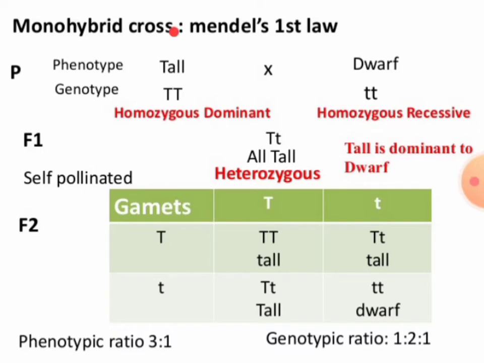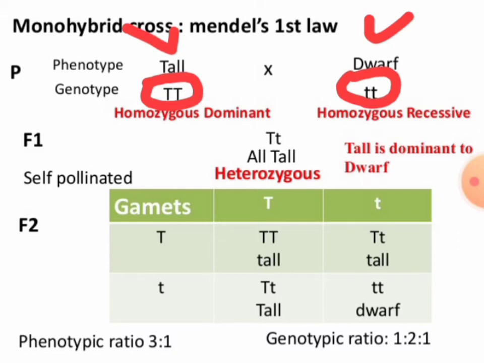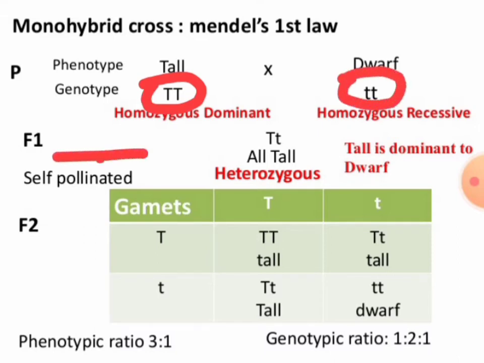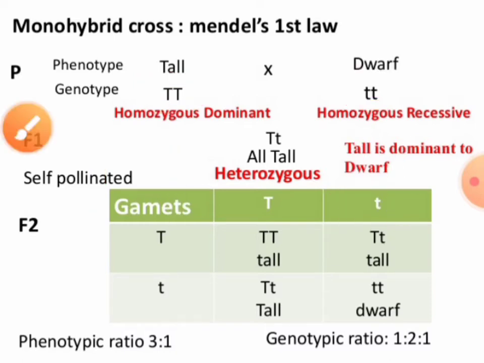So it's a cross between tall pea plant and dwarf pea plant. The genotype of tall is capital T, and dwarf is small t. So tall pea plant shows homozygous dominant and dwarf pea plant homozygous recessive. Homozygous means both the alleles are of the same type. That's why homozygous condition. Now during the formation of gamete,